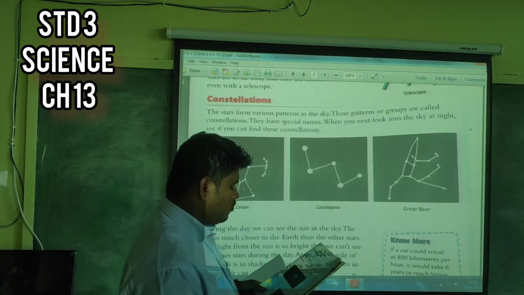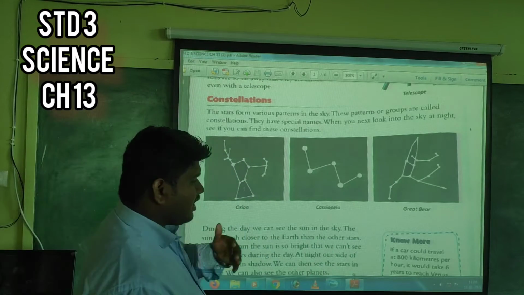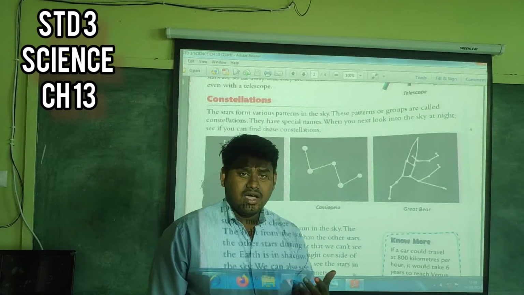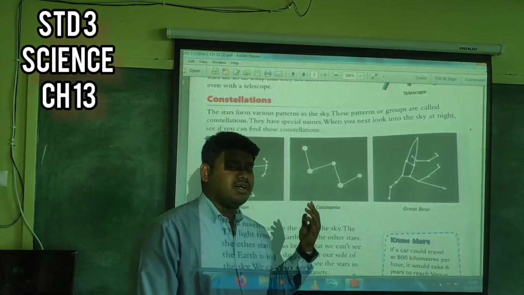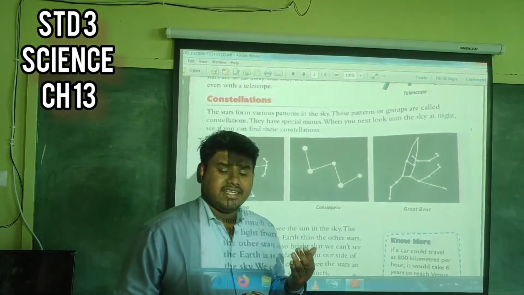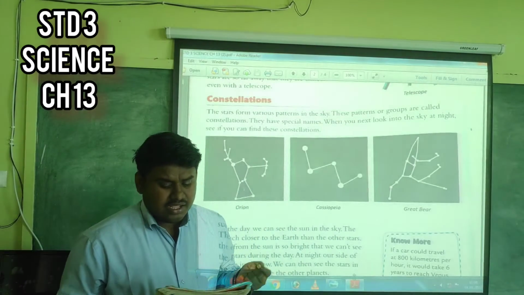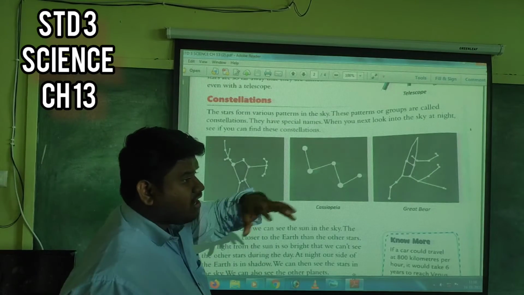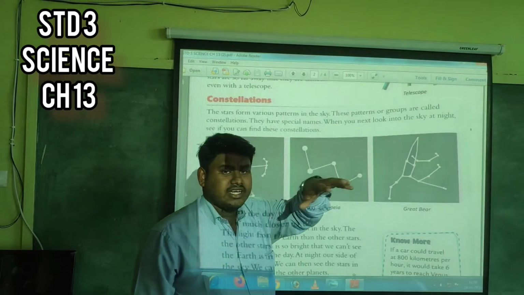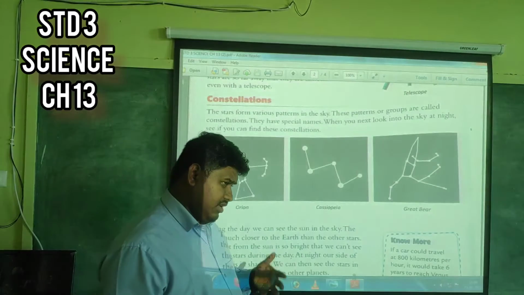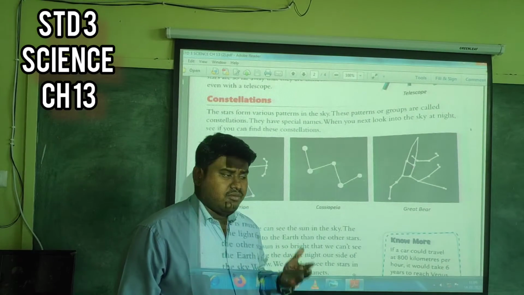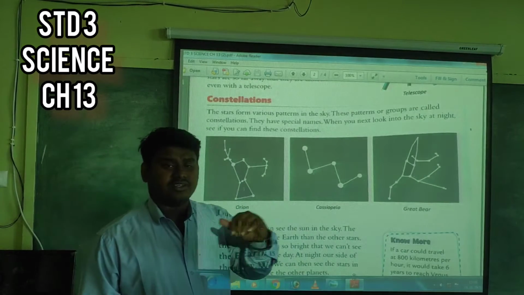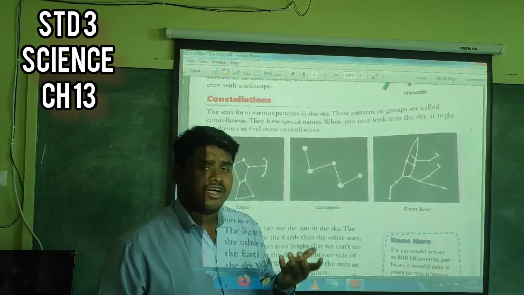Then we will discuss the moon. As the planets are revolving around the sun, the moon is also revolving around the earth. So the moon is a satellite of the earth, a natural satellite. It moves around the earth, and the moon also rotates on its axis. Like the earth rotates on its axis and also moves around the sun, likewise the moon also rotates on its axis and moves around the orbit of the earth.